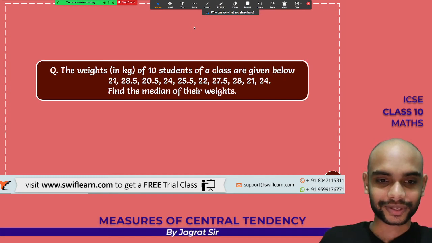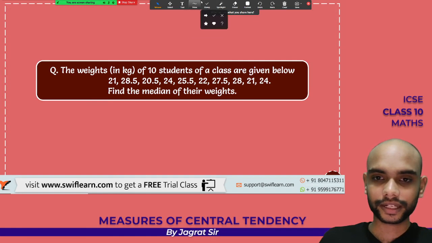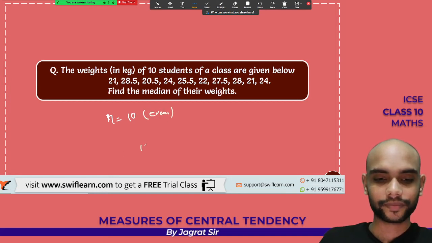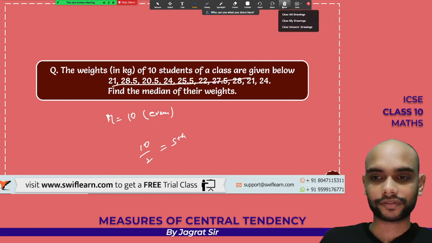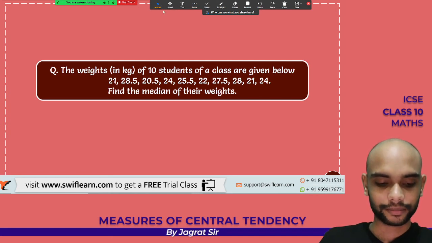Okay, next question. The weights of 10 students are given below. Find the median of their weights. तो बेटा इसमें भी कुछ नहीं करना है, आप अरेंज करो असेंडिंग ऑर्डर में, you will get the answer. इवन के लिए बता दे रहा हूँ फॉर्मूला. Here n is equal to 10, that is even, so it's quite easy. 10 upon 2, that is the 5th term. After arranging in ascending order, whichever will be the 5th term, that will be your answer. Okay, shall I move on? समझ में आया ना?